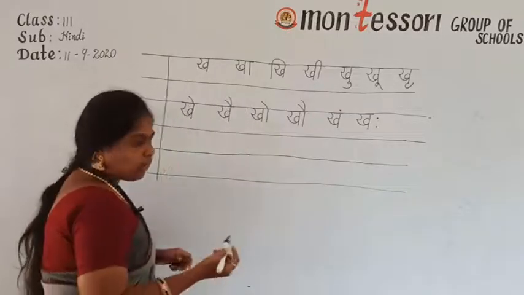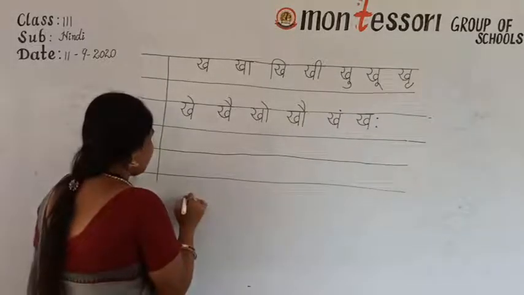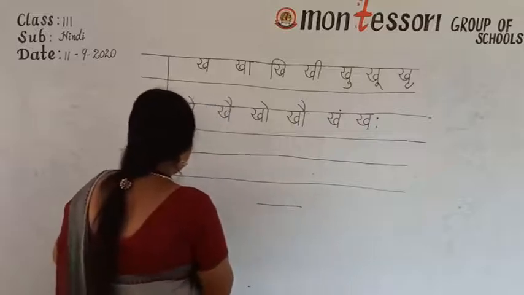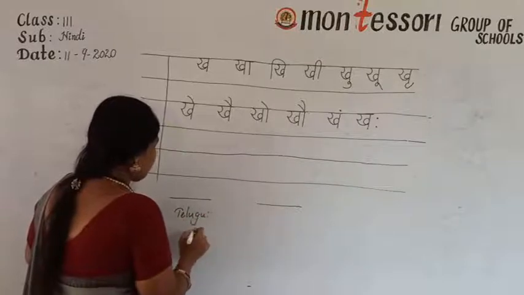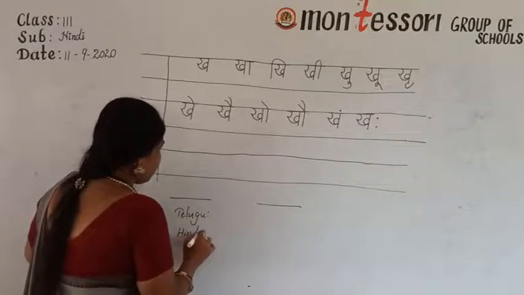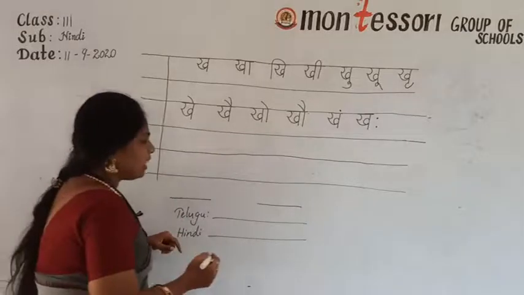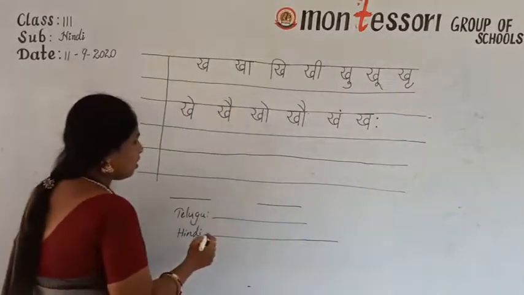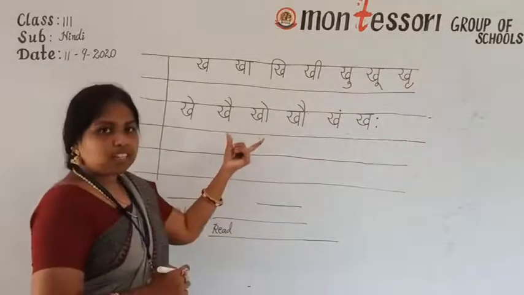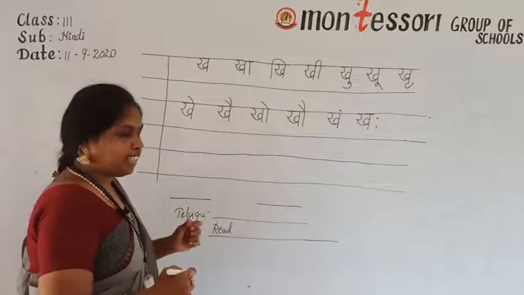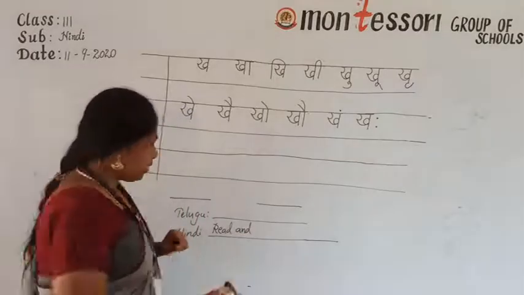Now I am giving diary work. Note down the diary. Take out your diary and pencil. Okay. First day and date. Mention day and date, compulsory. Then next Telugu. Then Hindi. Okay. First Telugu column. Then next Hindi. Then in the Hindi line you have to write the Hindi diary work. What I explained today, Kha Barakadi. You have to practice this Barakadi. Okay? Read and practice.